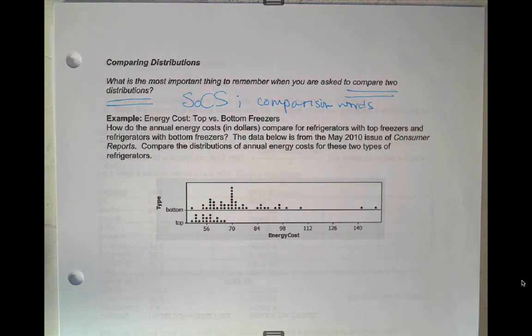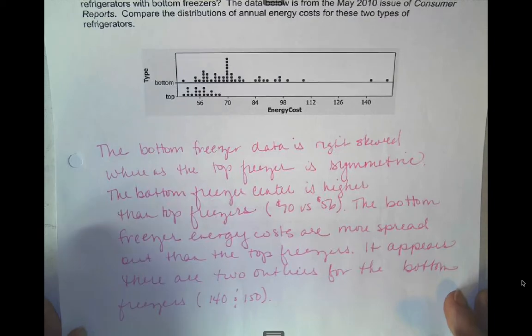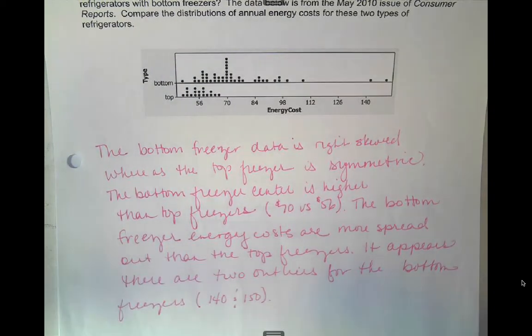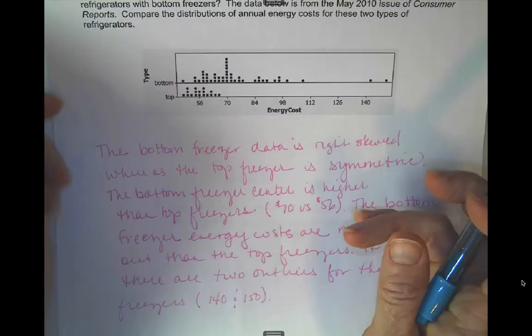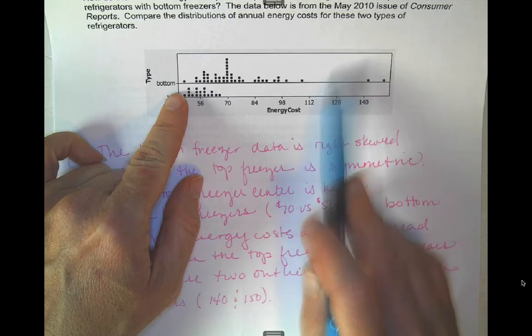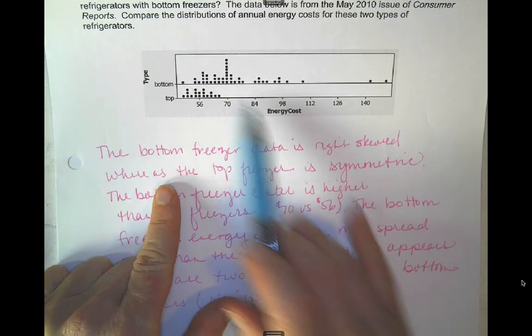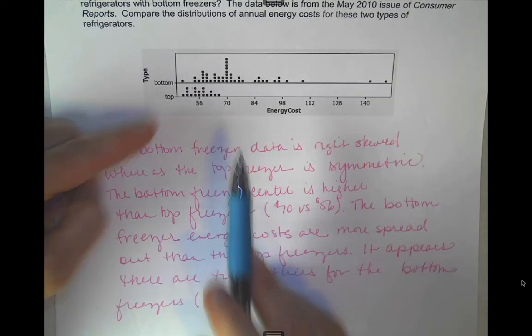Okay, so in this one here, when you're comparing things, you can kind of get away without using the numbers because you're just going to say one's higher or lower. I know this is ironic here. They put the top freezers on the bottom and the bottom freezers on the top, but the bottom freezer data is right skewed. There's a tail over here, whereas the top freezer is symmetric. Again, I'm comparing them. I'm not listing them separately. The bottom freezer center is higher.